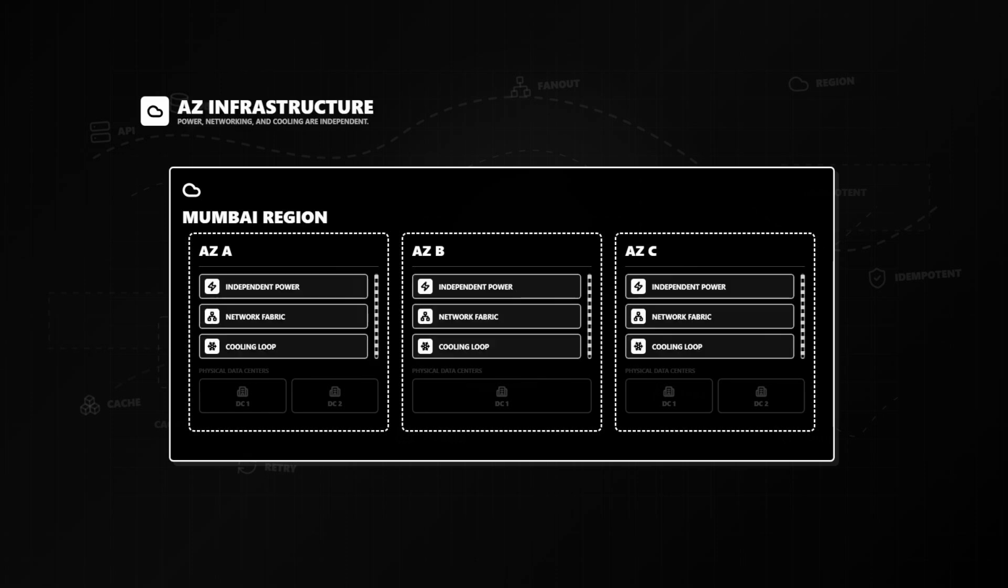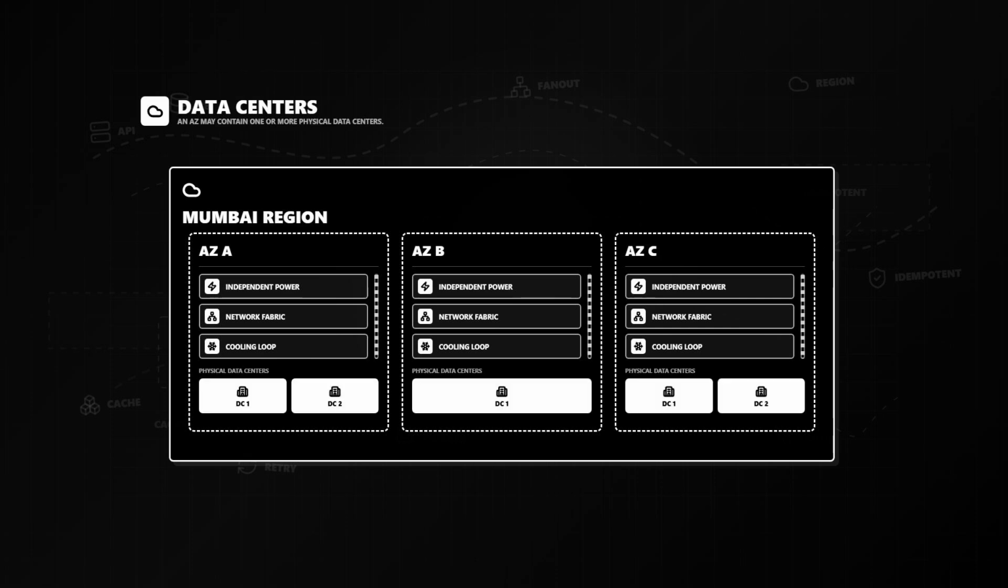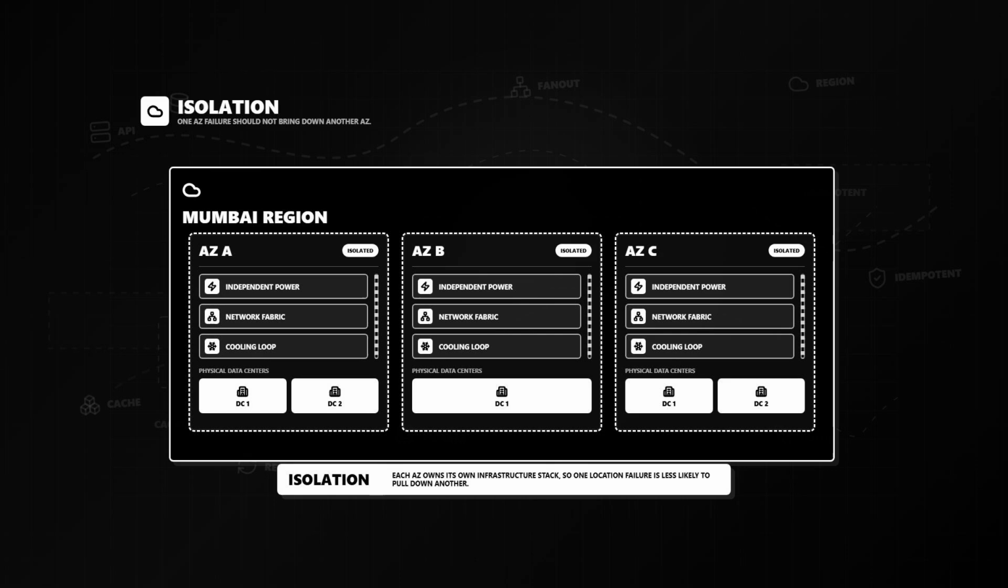An availability zone, usually shortened to AZ, has independent infrastructure such as power, networking, and cooling. Depending on the cloud provider, one availability zone may consist of one or more physically separate data centers. The important idea is isolation. A failure inside one availability zone should be less likely to bring down another availability zone in the same region.